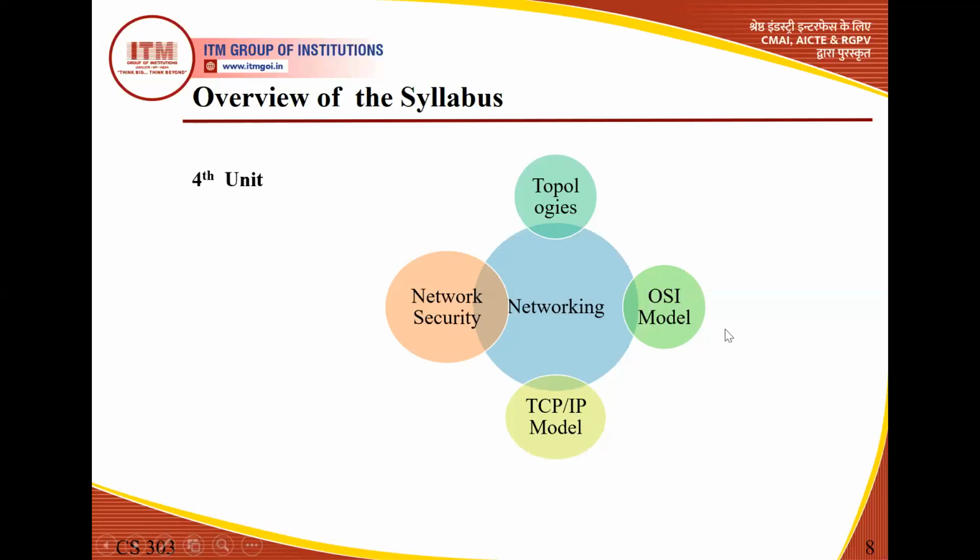Then if we transfer our data from one device to another device, there are some protocols, some rules through which we transfer our data. These are the two models, OSI and TCP/IP, which are used while transferring data from one end to another. OSI stands for Open System Interconnection Model, and TCP/IP stands for Transmission Control Protocol, Internet Protocol Model. These are the two models we are going to discuss. Actually OSI is just a reference model, but the actual implemented model is TCP/IP.